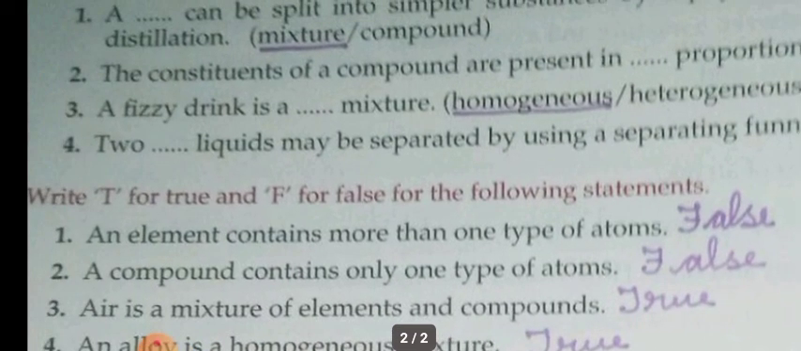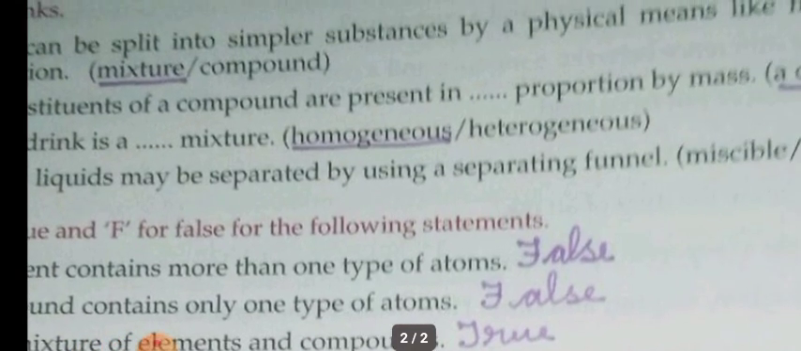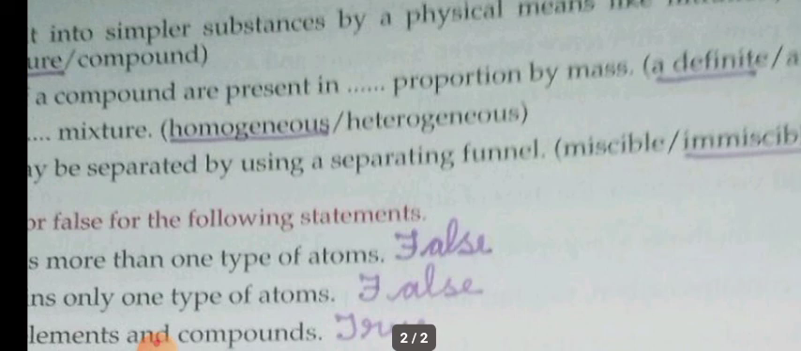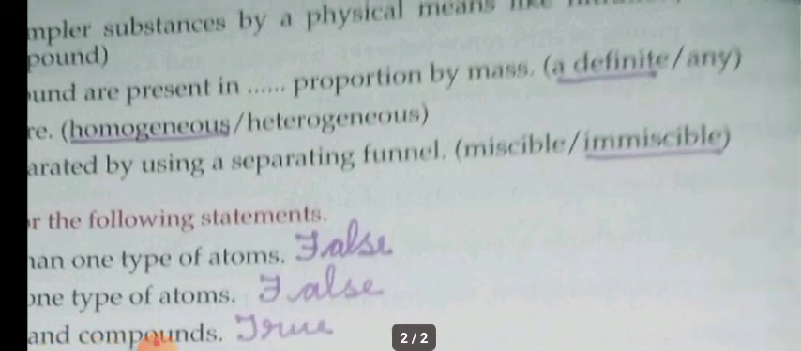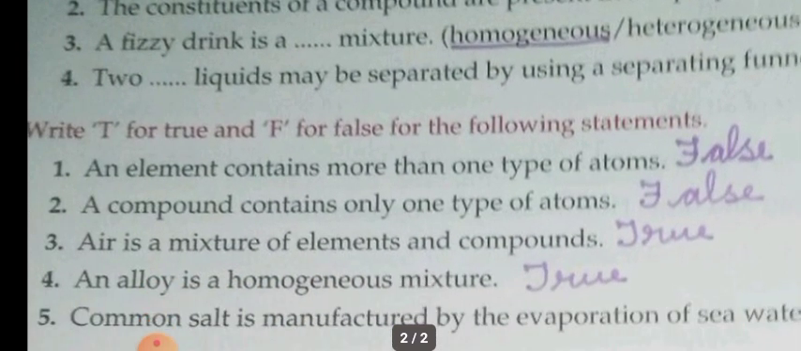Okay. Third one: a fizzy drink is a dash mixture, homogeneous or heterogeneous? Homogeneous. Though it's a mixture of gas and liquid, they are mixed thoroughly together, so a fizzy drink is a homogeneous mixture. Fourth one: two dash liquids may be separated by using a separating funnel. Now only I have discussed that using a separating funnel we can separate immiscible liquids. So the answer is immiscible.